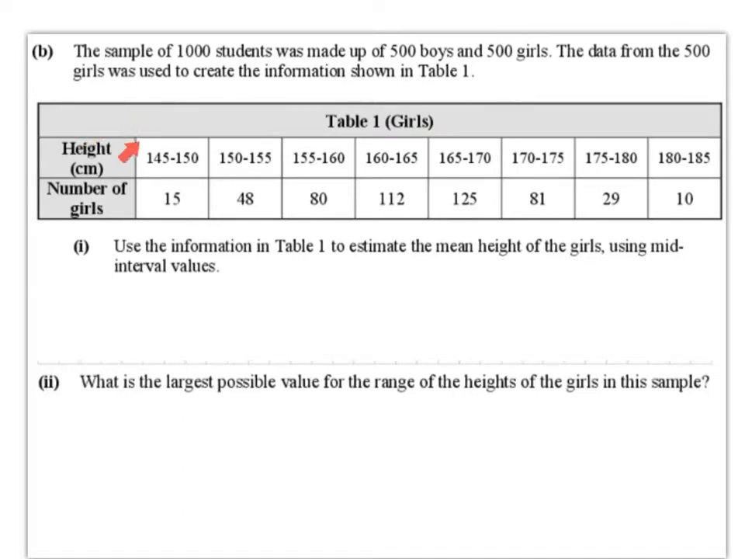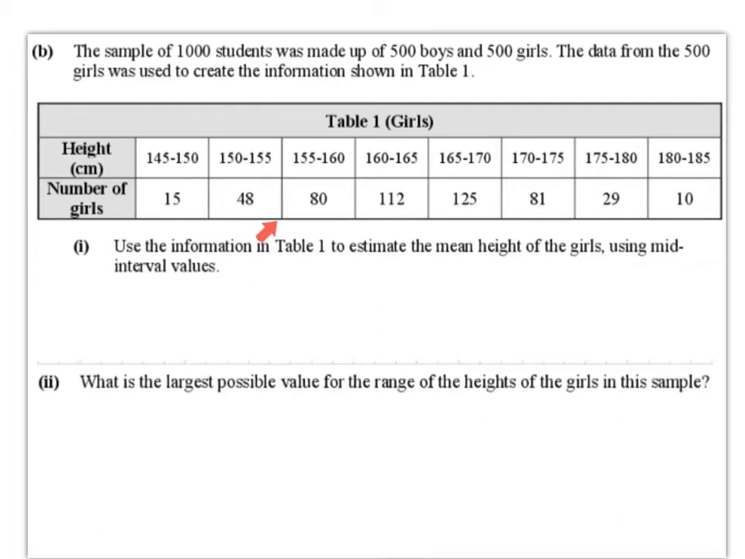So for example, 145 to 150, there are 15 girls whose height ranges between 145 and 150 centimeters. So we don't know exactly what height these 15 girls are, but they range somewhere between 145 and 150 centimeters. Likewise, there are 48 girls whose height ranges between 150 and 155 centimeters. And likewise, there are 80 girls whose height ranges from 155 to 160 centimeters, and so on for the rest of the table.